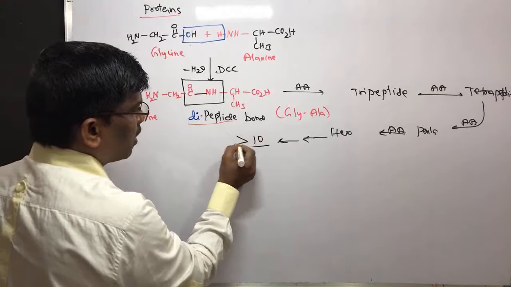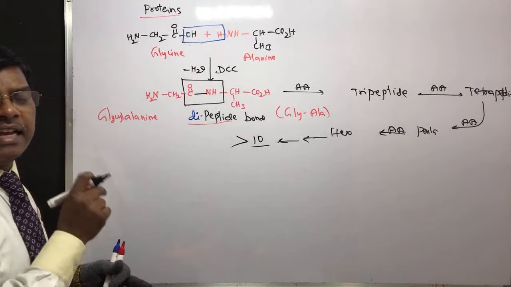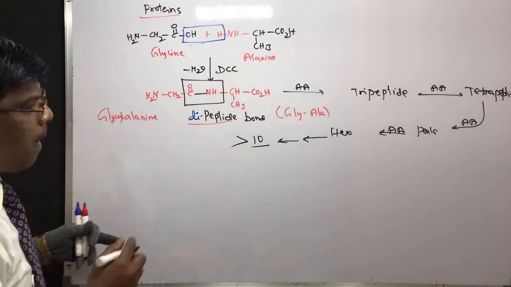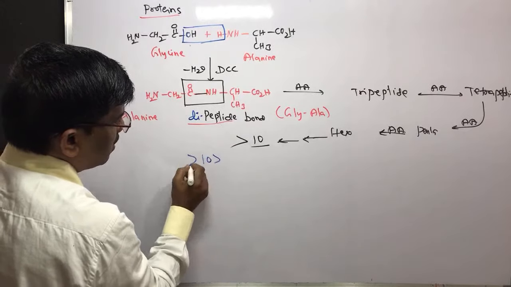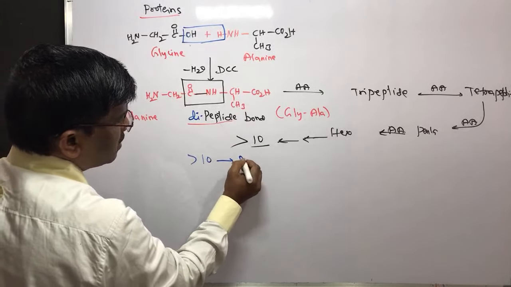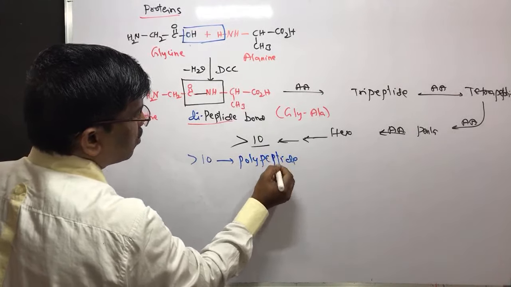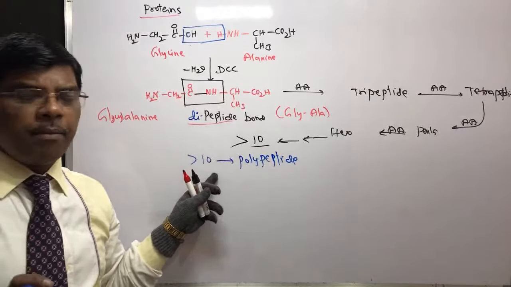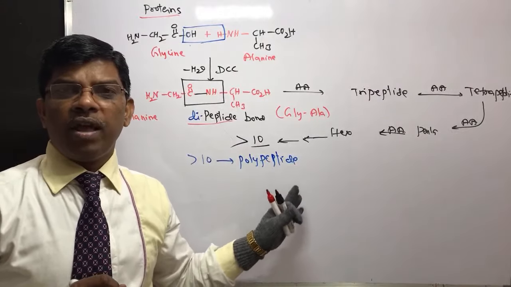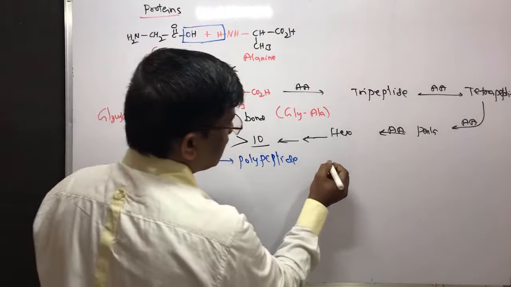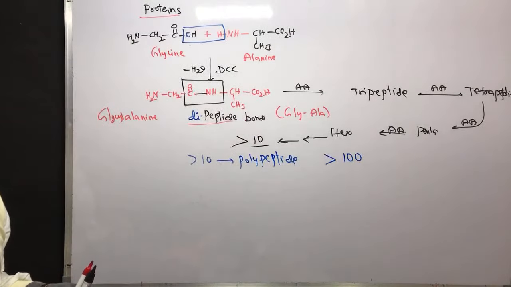But if the peptide chain is more than 10, then the compounds are known as polypeptides. Right? So dipeptide, more than 10 peptide bonds, you can name it as polypeptide. Yes? And if it is more than 100 units, it is very important, students.